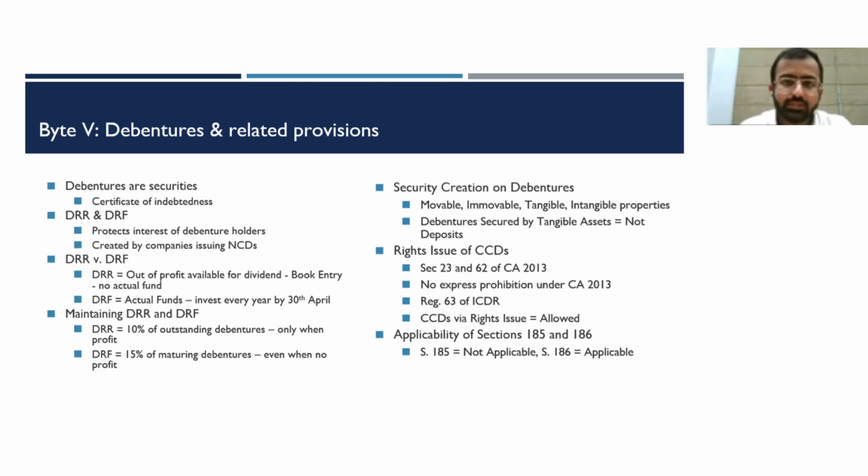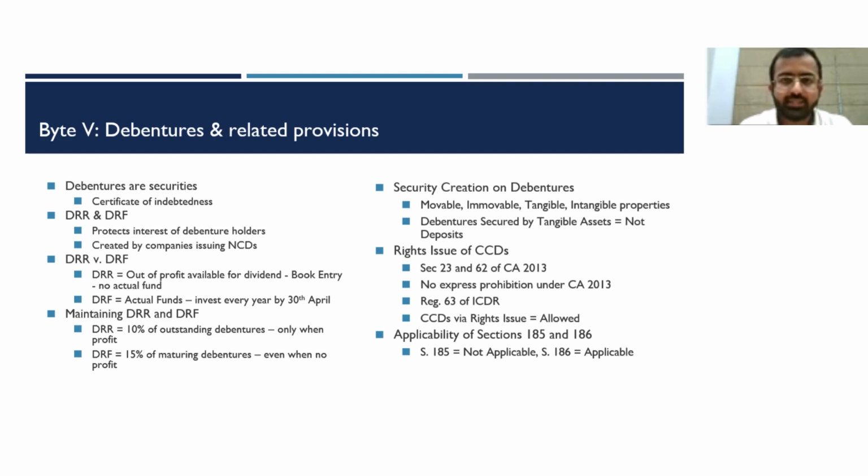To begin with, debentures are debt, and unlike any other debt, they are considered as securities representing monies borrowed by a company. Now, companies who have issued non-convertible debentures are required to create a reserve called Debenture Redemption Reserve (DRR) and a fund called Debenture Redemption Fund (DRF).